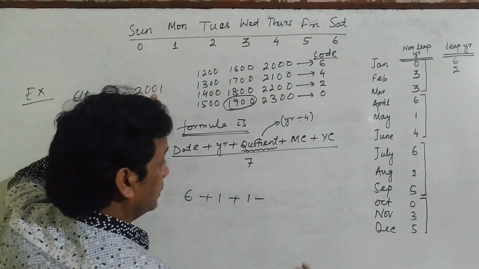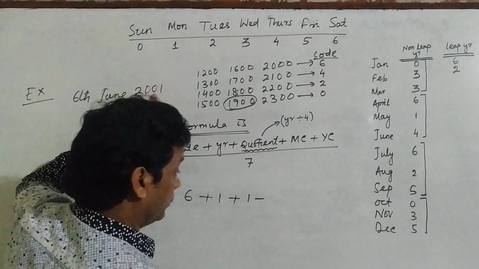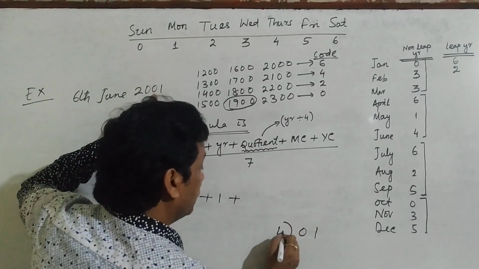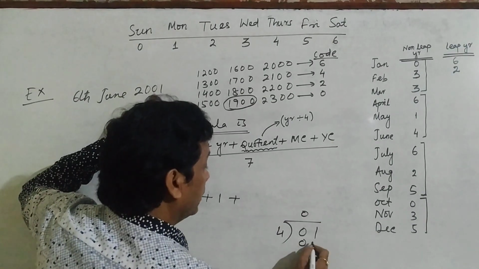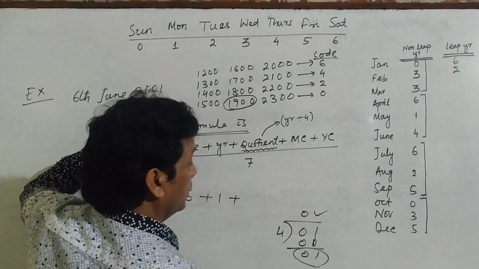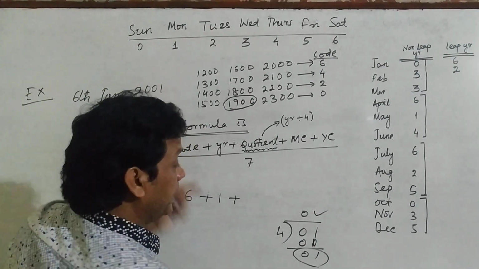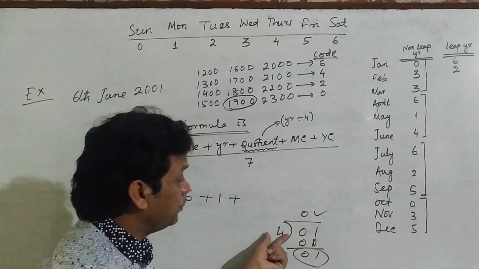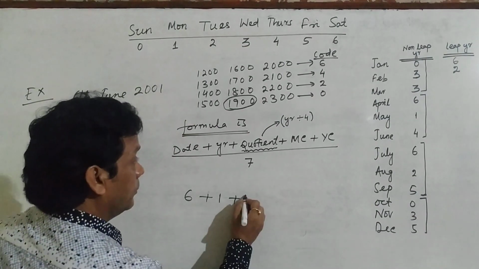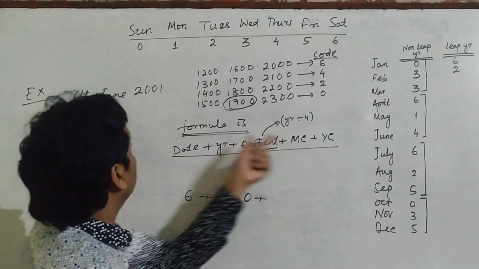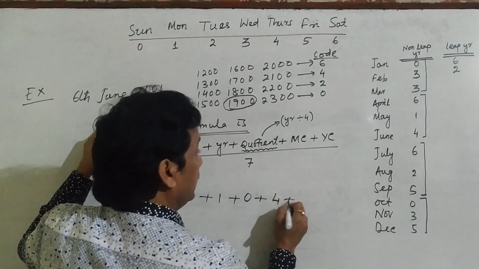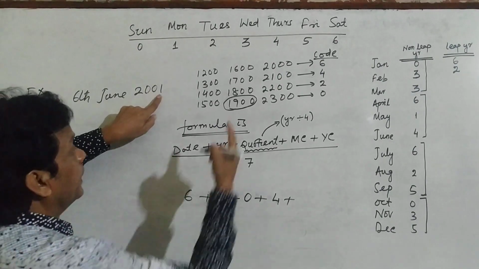Sorry, the answer will be 0, not 1. I have told you 01, and it will be divided by 4, then the remainder is 01, you should take 0. That means if the year is less than 4, the quotient will be 0 always. See here, it will be 0 plus month code. Month is June, and for June it is 4. And the year code. And year code is 2001.